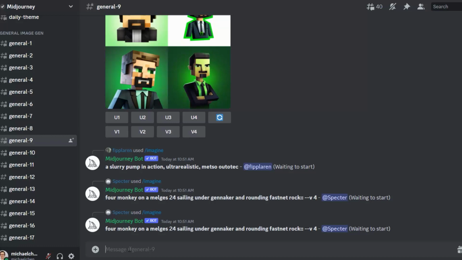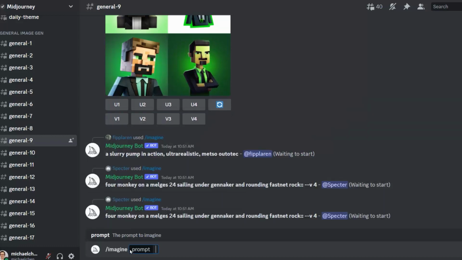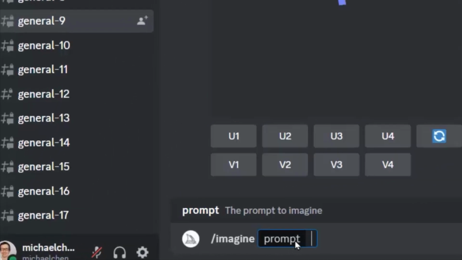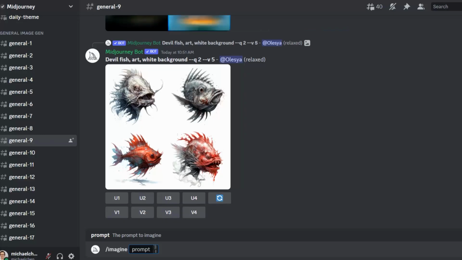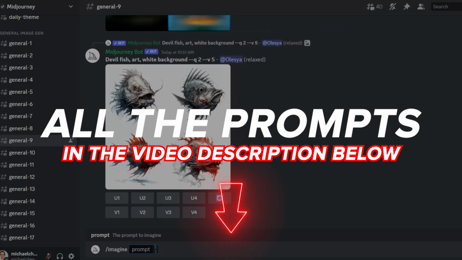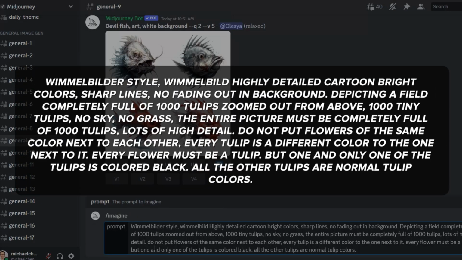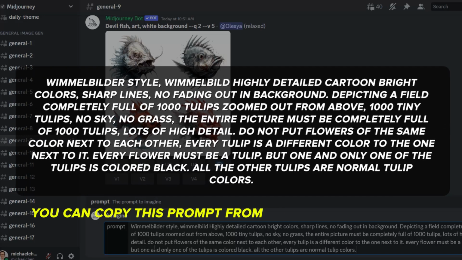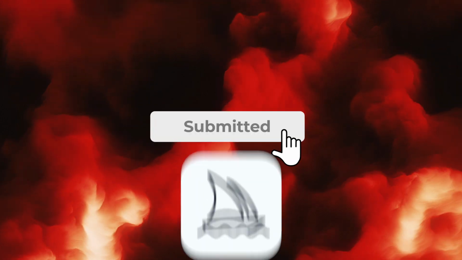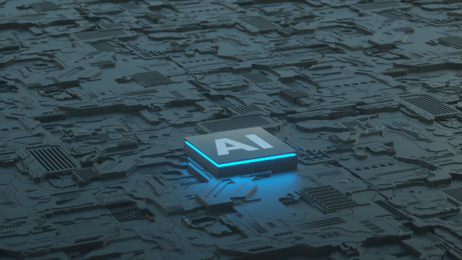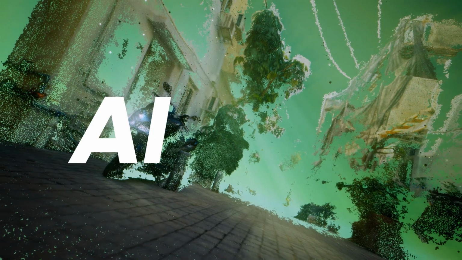Now, to create an image, you just put /imagine and then space and it creates this prompt. Now, whatever you type in, Midjourney will create that image. All the prompts I'm going to use here in this video, I've included underneath so you can copy them directly. This is one I use to create a Where's Wally style picture, but with flowers rather than characters. So you submit your prompt to Midjourney and the artificial intelligence starts whirring away and creating this AI art.